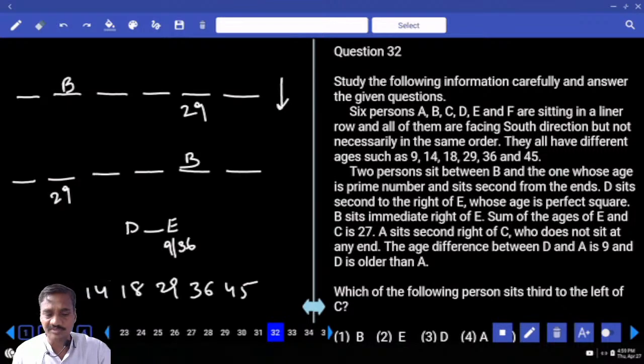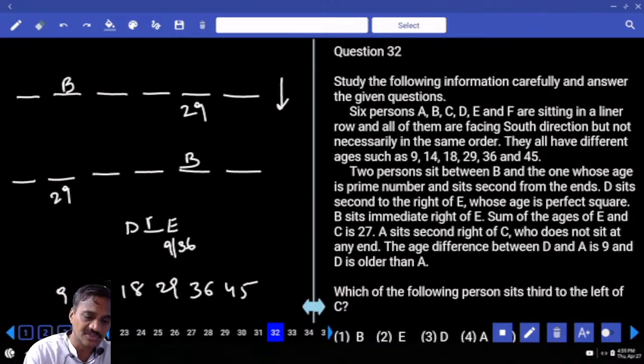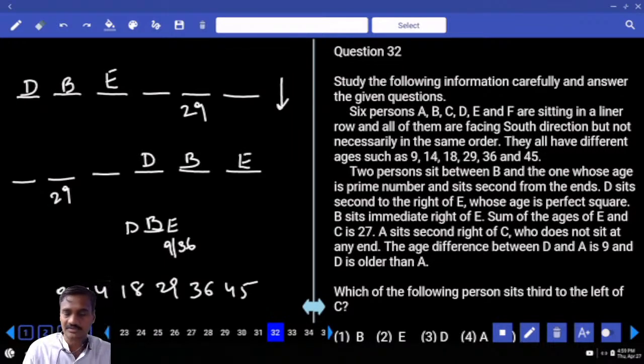And B sits to the immediate right of E. Now B is to the immediate right of E. D, B and E must be together. D is here, B is here, E is here. Now here also D, B and E must be together. E is either 9 or 36.